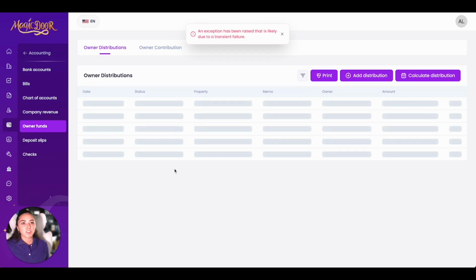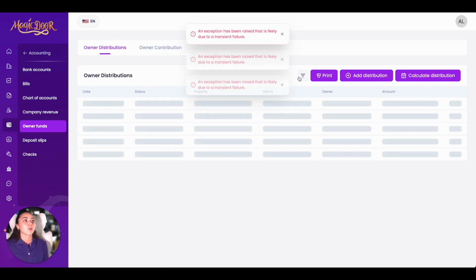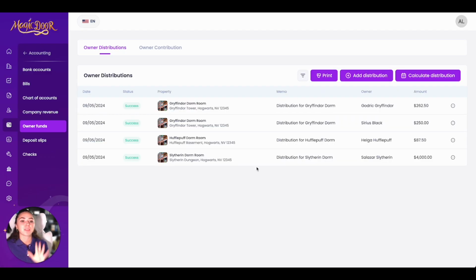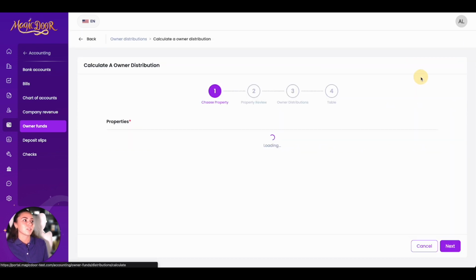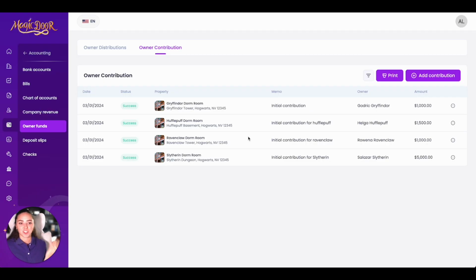So then we have our owner funds tab over here. We have owner distributions and owner contributions. You'll be able to see all of them here. And you can also filter, print, add a distribution, and calculate a distribution. Okay, it was loading, but now all of my owners are here. So here you can see who the owner is, the amount. We can calculate this distribution, like I said, and you can see their contributions.